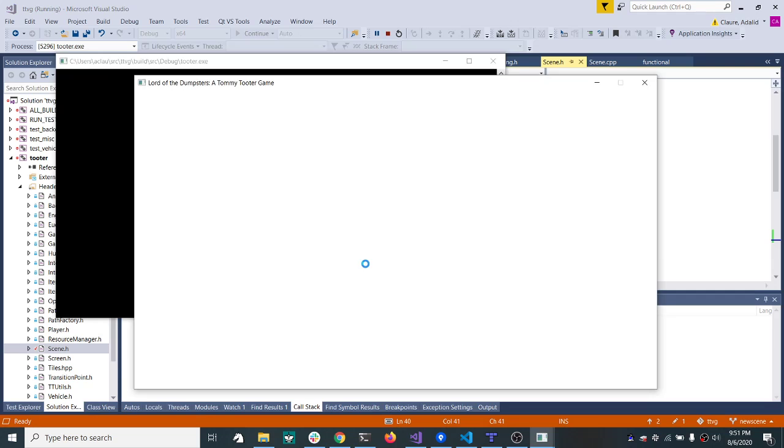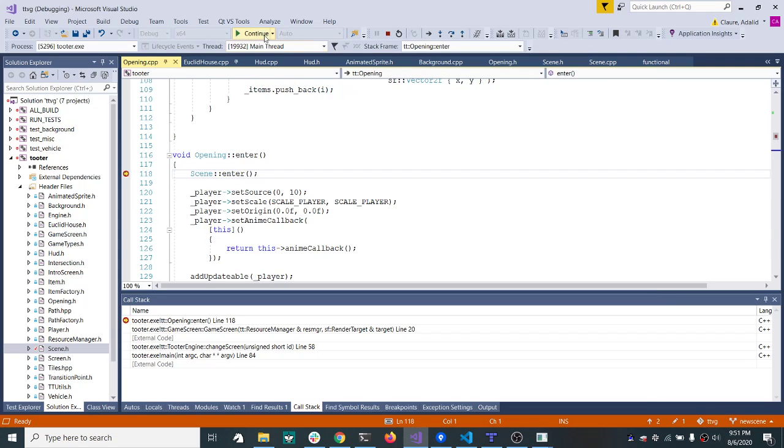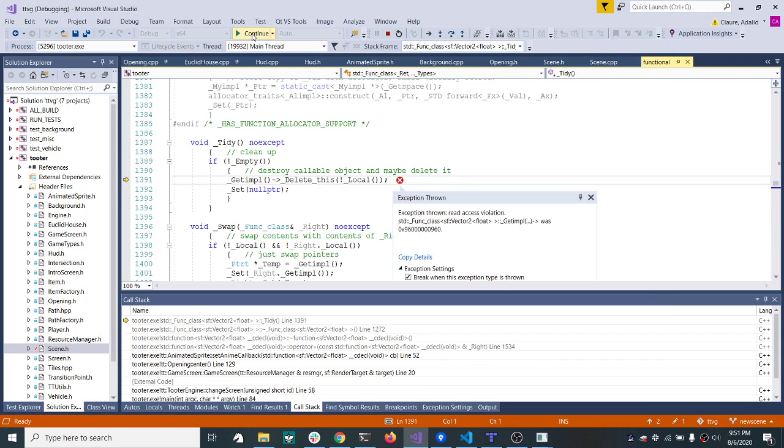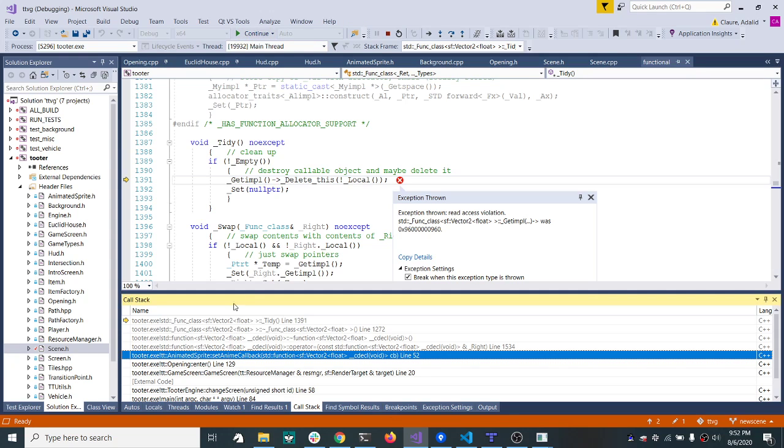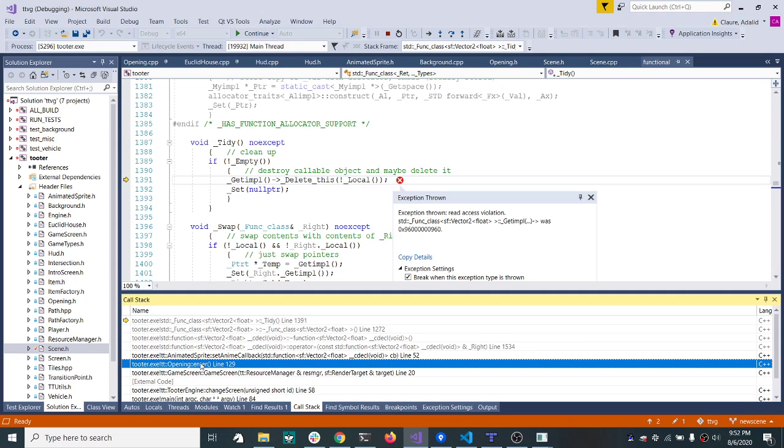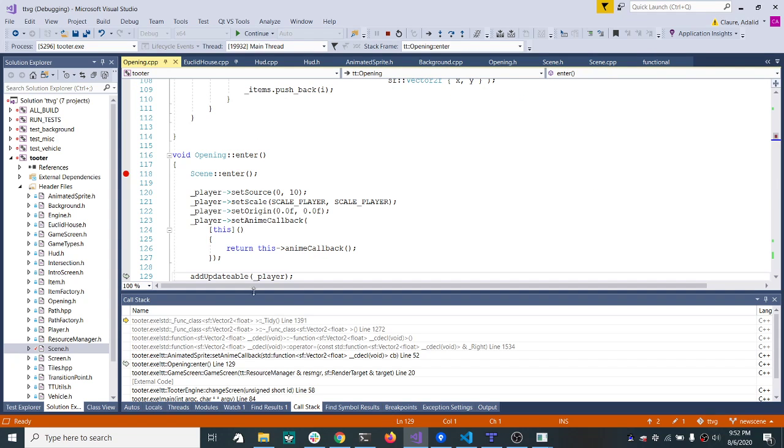So here we go. We run. All right, we hit our breakpoint. What's that? Wait, we crashed? Wait, why did we crash? Why did we crash? Well, what happened? What's going on? I don't understand. The player object is corrupted.